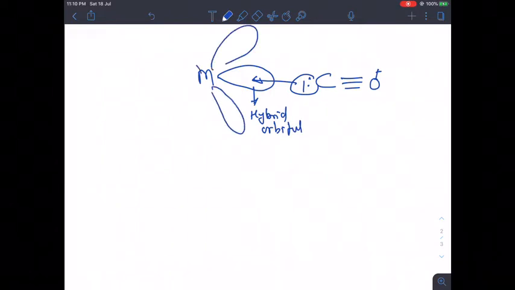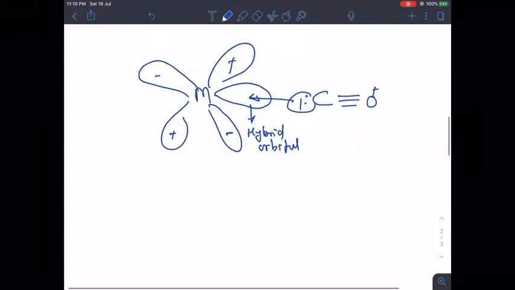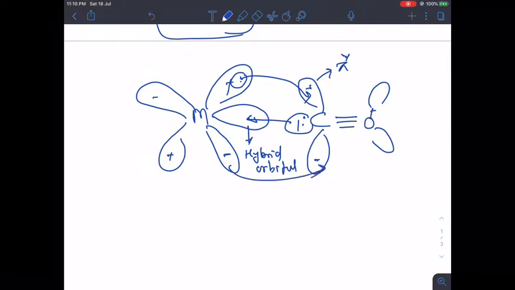At the same time, the d orbital which has a pair of electrons donates to the anti-bonding molecular orbital, the pi star orbital. This is pi star. The pair of electrons is donated here. So, this is forming a pi bond where it is donating into anti-bonding.